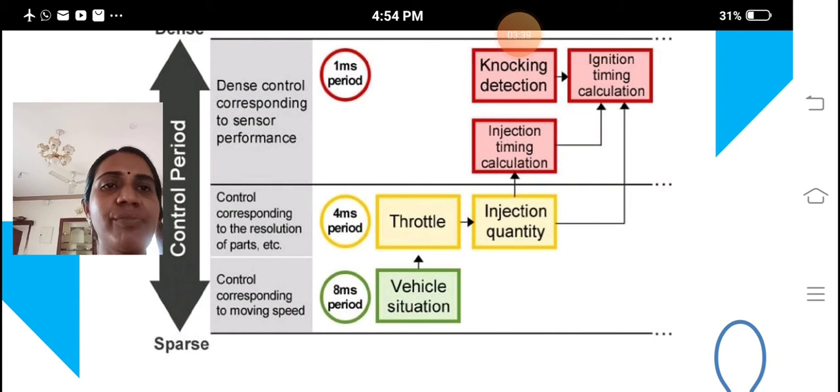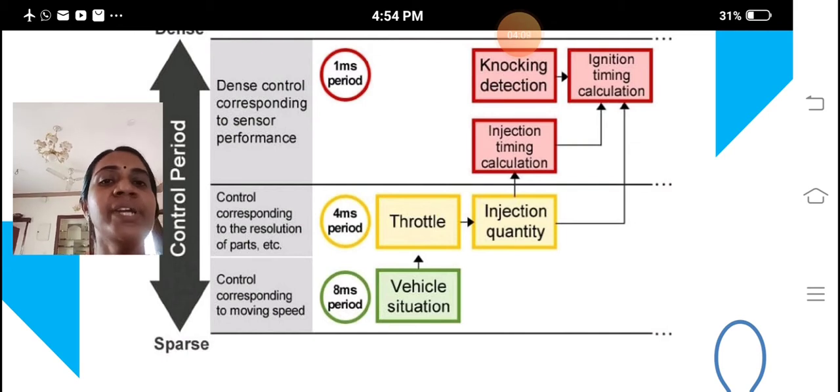The first one is the control corresponding to sensor performance. This operation must be performed every 1 millisecond period. The second one is control corresponding to the resolution of parts, such as window control and display unit; everything comes under this unit. We have to monitor these controls at a 4 millisecond period. And the last one is control corresponding to the moving speed, based on the road structure and the traffic. We monitor the control corresponding to the moving speed at every 8 millisecond period.